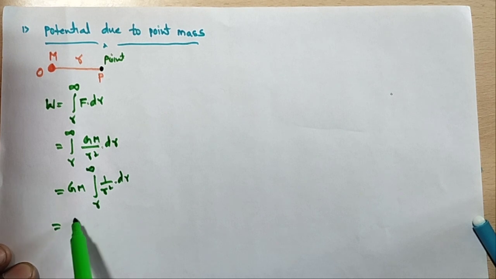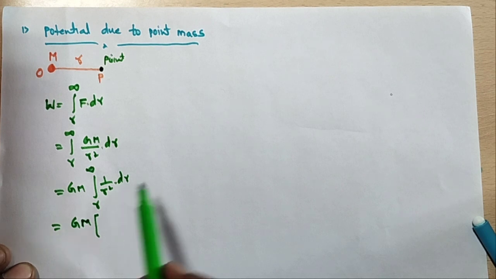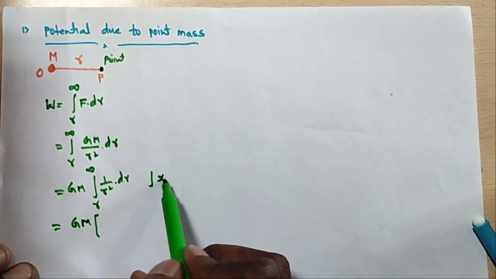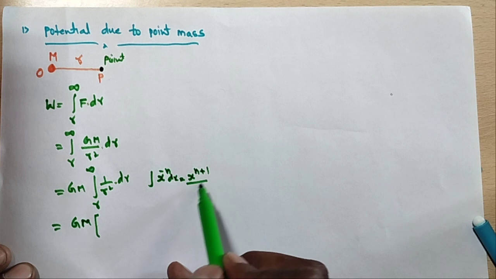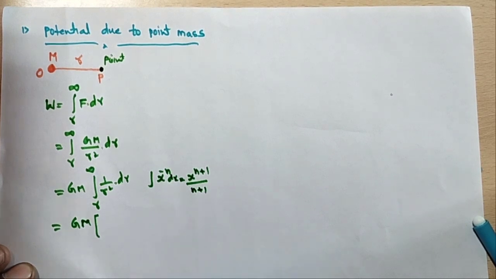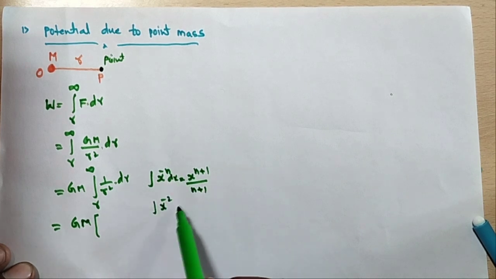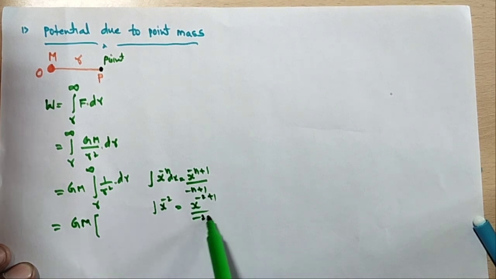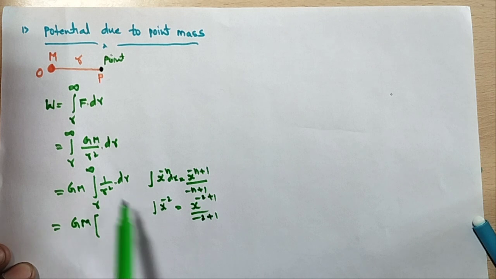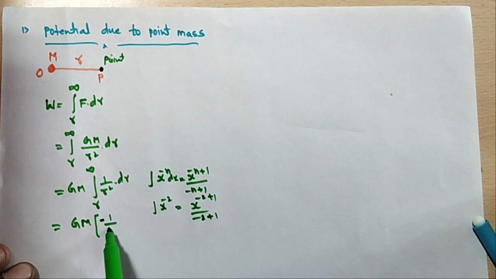So here GM times the integral of 1 by r square dr. This is a formula: the integral of x power n dx is equal to x power n plus 1 by n plus 1. Here x power minus 2 gives x power minus 2 plus 1 by minus 2 plus 1, that is minus 1 by r.